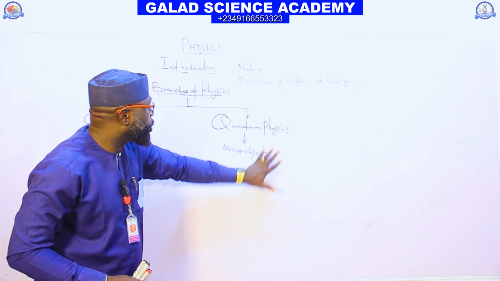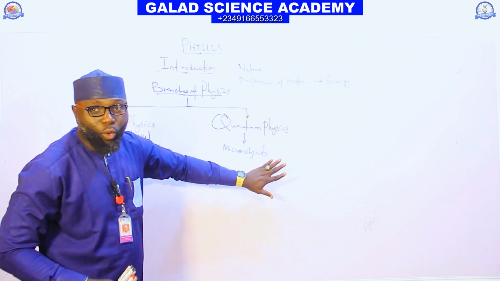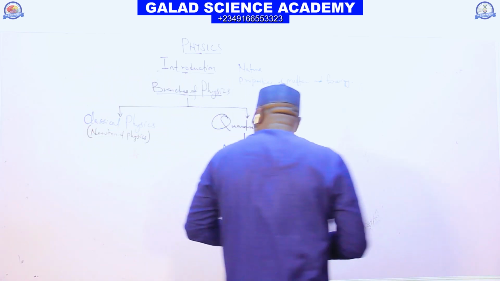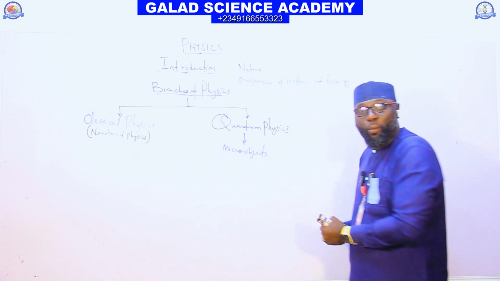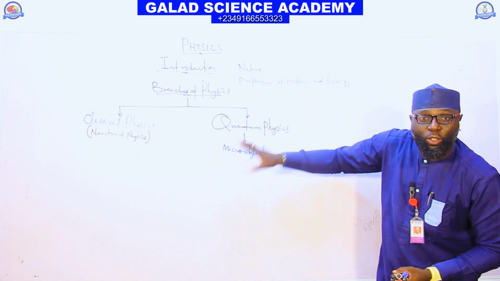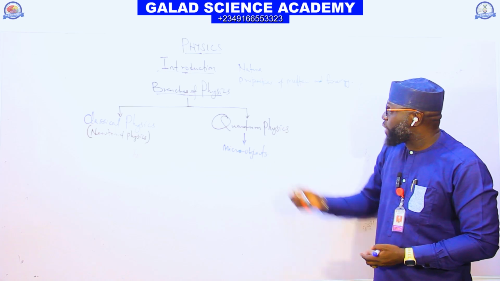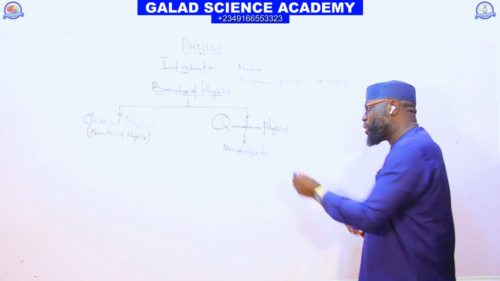That's what quantum physics is. So quantum physics is a modern aspect of physics, and it came around 1900.